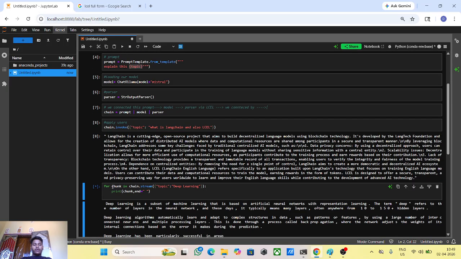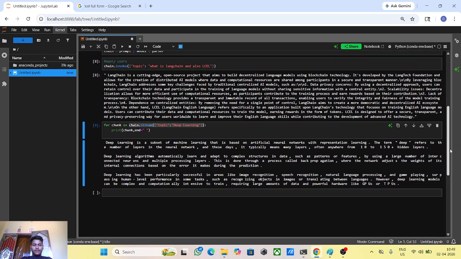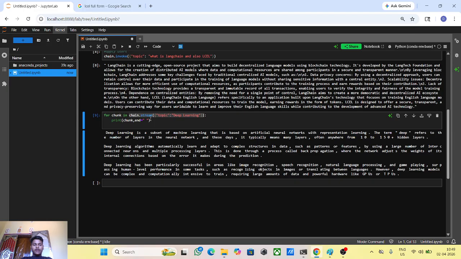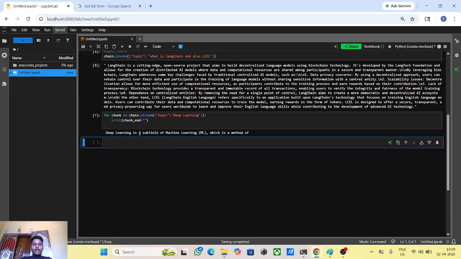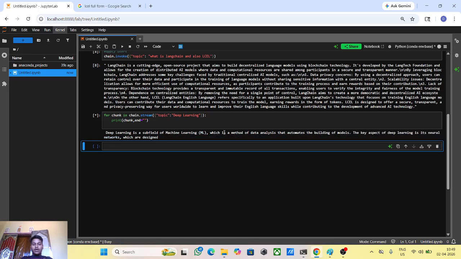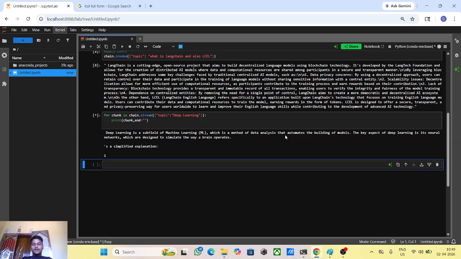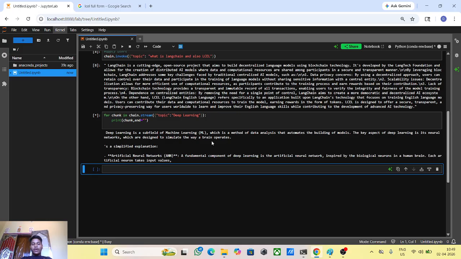Here what is happening is we take the chunk of this part, this result. Okay, the chain streams the result, printing the chunk one by one till the last, till the result is completed. Okay, here you can see our result is completed. Just I take the space here, so it takes a space after each chunk. I hope you understand well. Here you can see deep learning is a subset of machine learning, which is a method of data analytics that automates building models. The key concept of deep learning is neural networks, which simulate the way the brain operates.